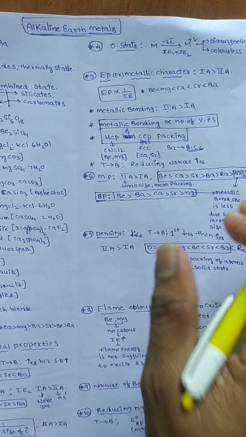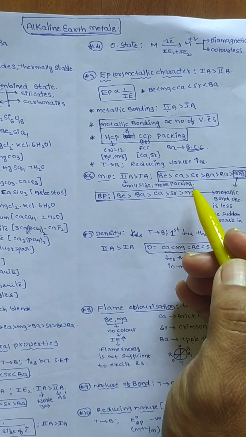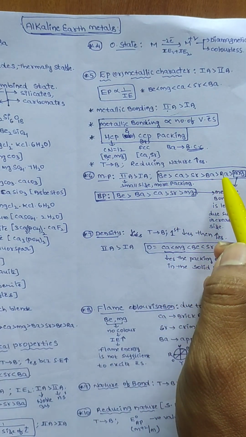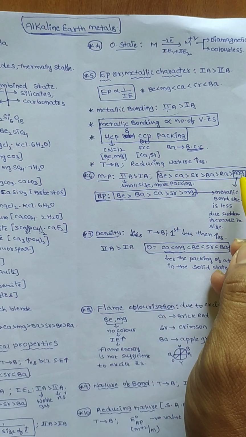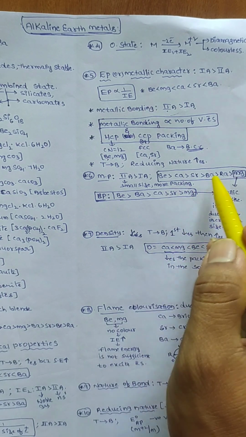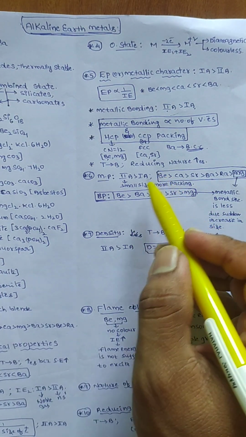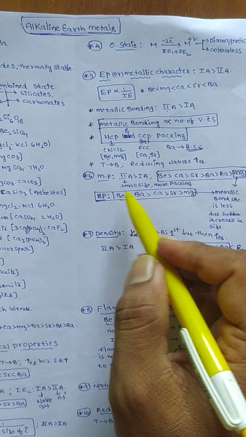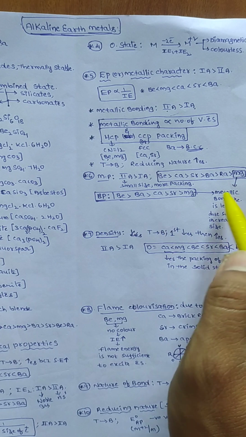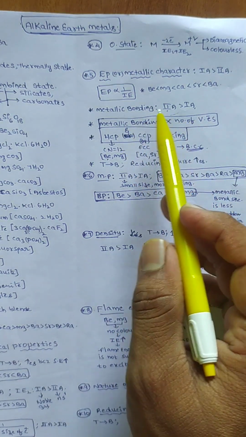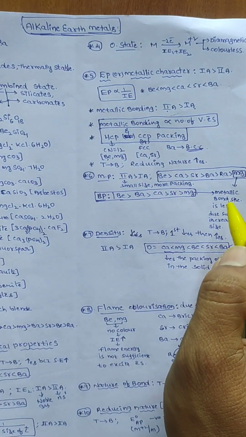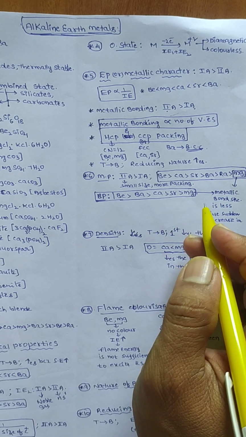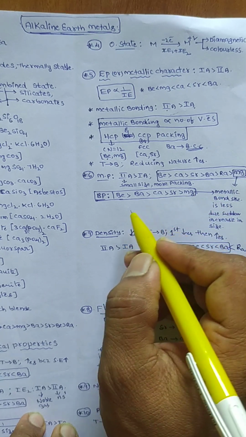Here, melting points and boiling points, top to bottom, decrease. Melting point order: beryllium, calcium, strontium, barium, radium, magnesium. Magnesium has the least melting point and boiling point; the highest is beryllium. Why does magnesium show the least melting and boiling point? Because magnesium has the least metallic bonding compared to other metals.